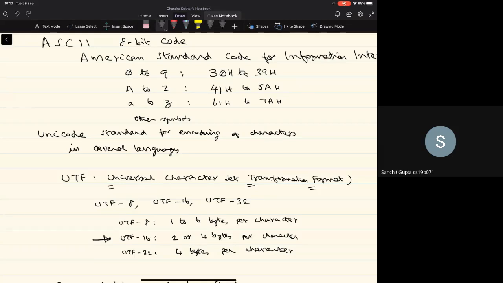Typically, ASCII code is a part of this UTF code. So all the English alphabet gets represented using only 1 byte, but the characters of other languages may get represented using 1 or more bytes, depending on the format that's used. Then there is a revision of this UTF code called UTF-16, which proposes 2 or 4 bytes per character. There is also UTF-32, which is not used that extensively because it uses a fixed number of bytes per character, 4 bytes per character, which is considered inefficient. So most current-day systems which want to represent the characters of multiple languages go for UTF-16.